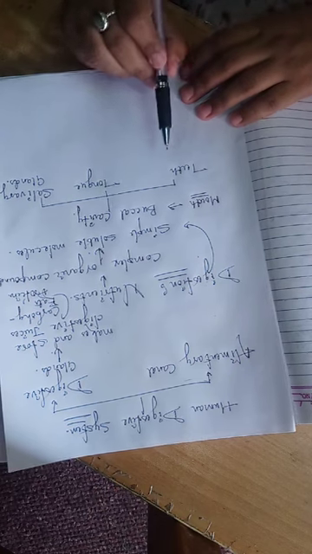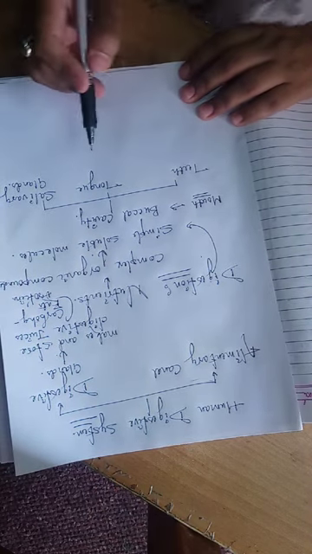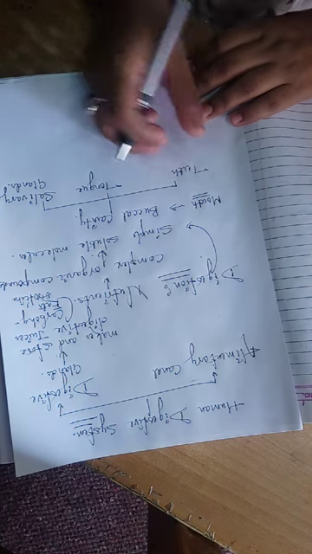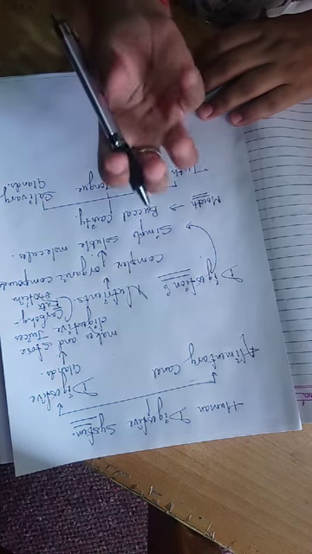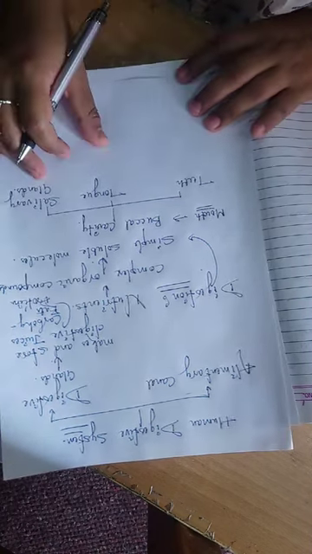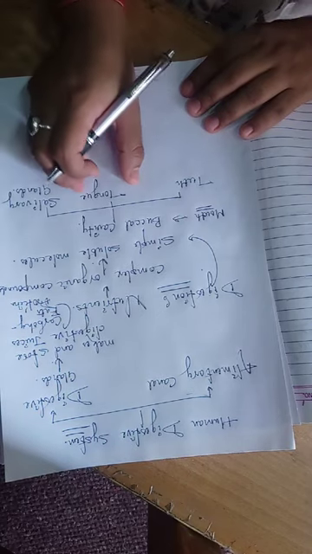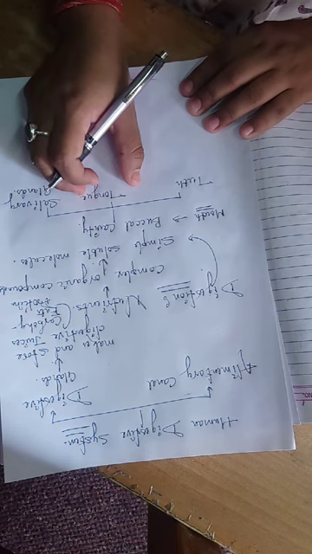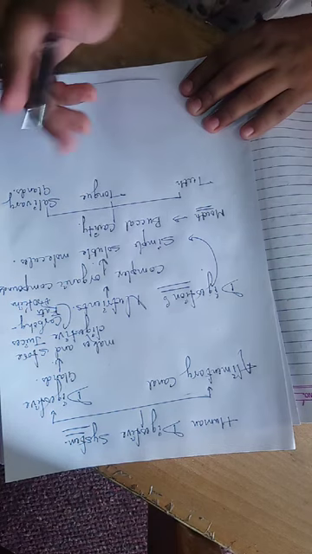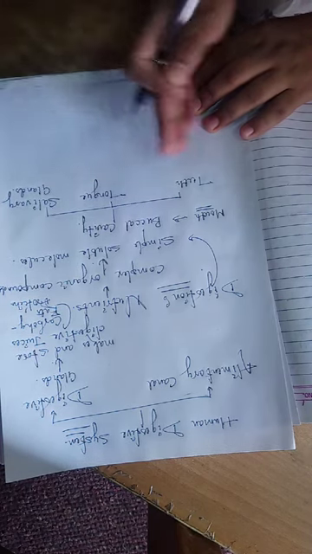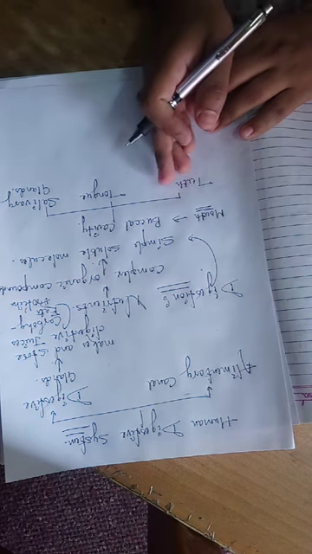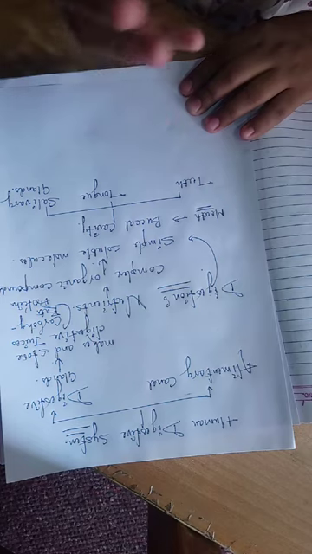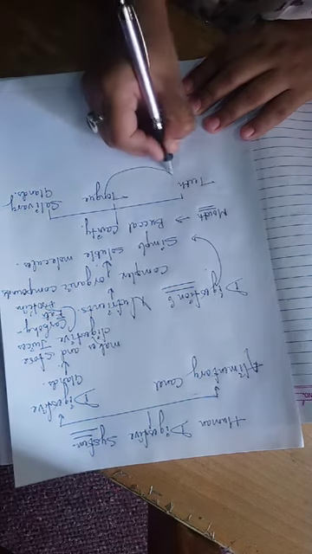Our teeth help in chewing our food. Then comes our tongue. Our tongue has various taste buds. It helps in identifying the taste of the food, and it also pushes our food towards the teeth so that it can be finely chewed.